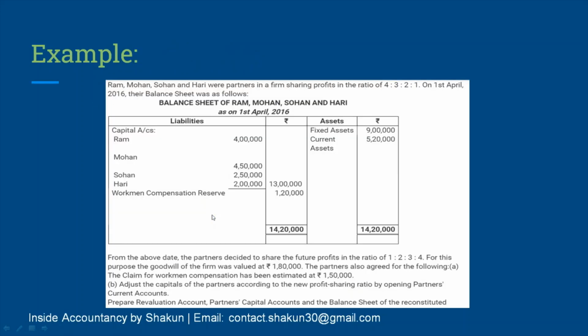Now let's understand this with the help of an example. This is an example which I've taken. Ram, Mohan, Sohan and Hari were partners in a firm sharing profits in the ratio of 4:3:1. So this is the old ratio. Their balance sheet is given.